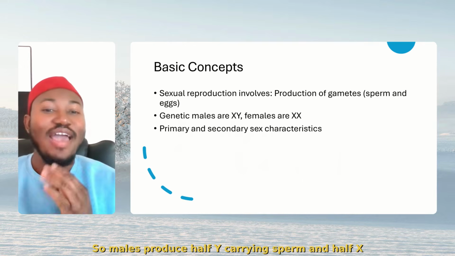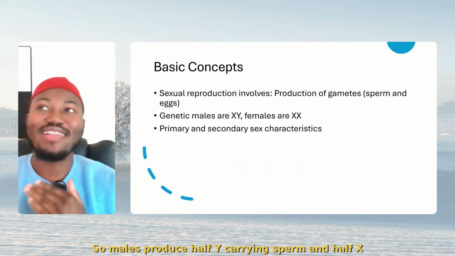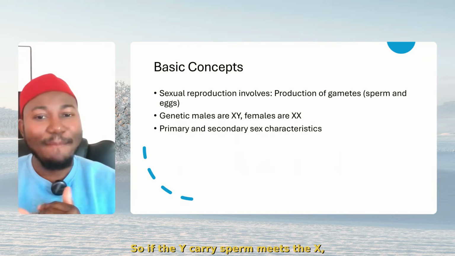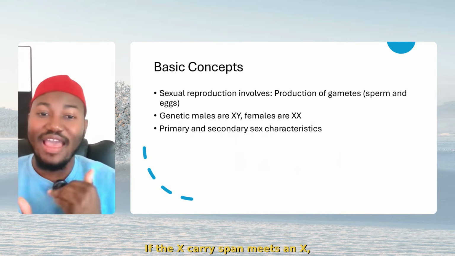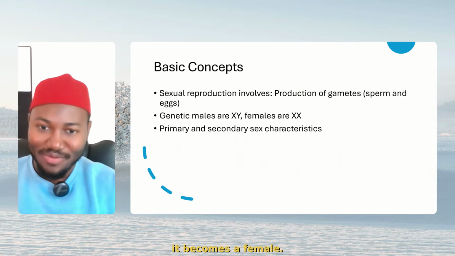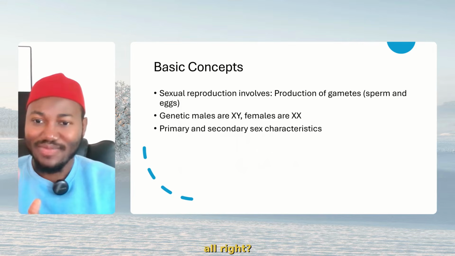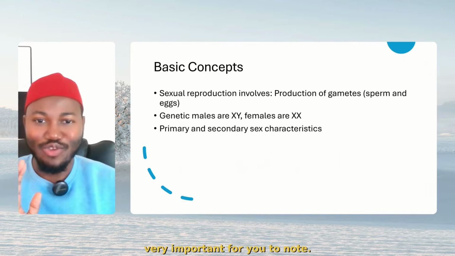So males produce half Y carrying sperm, half X carrying sperm. So if the Y carrying sperm meets the X in the egg, it becomes XY. If the X carrying sperm meets an X, it becomes a female. Very, very important for you to note.